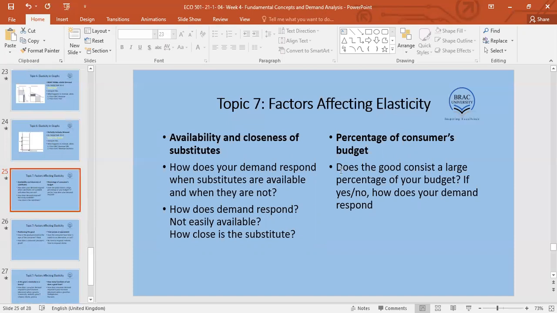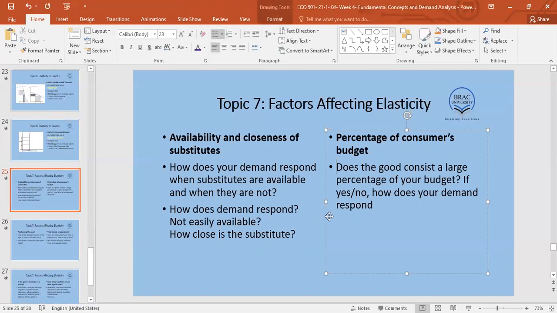Okay. Next thing is, how big is the commodity in our total budget? Now, if I go to the superstore just to buy a chewing gum, and that's the only thing I buy throughout the whole month, then I will notice the price of the chewing gum.